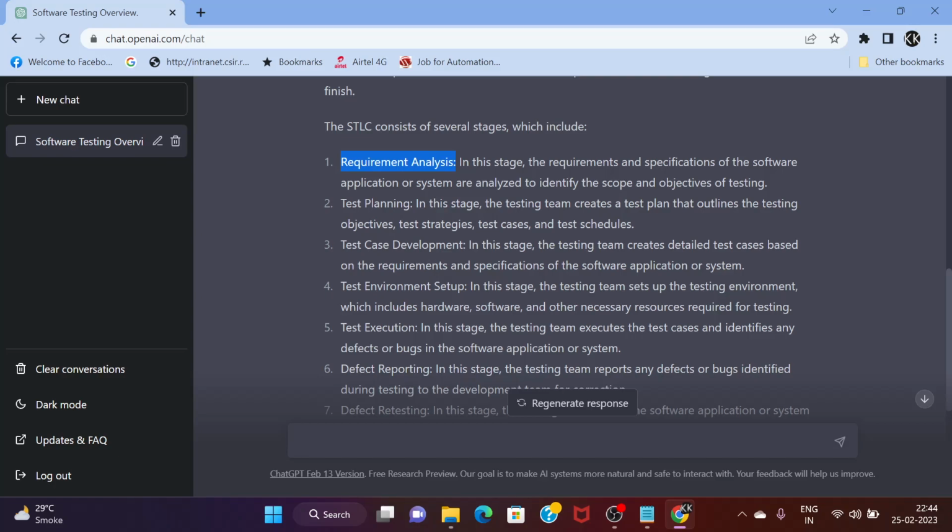The next step which ChatGPT is defining is test planning. Once the requirements are clear, we know what we have to deliver and what is asked of the testing team. Then the test plan is created for that particular new software which the business has demanded. Normally the test plan is prepared by the test lead.